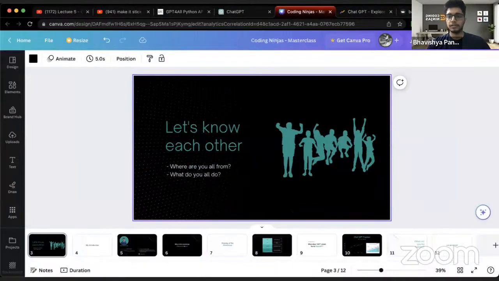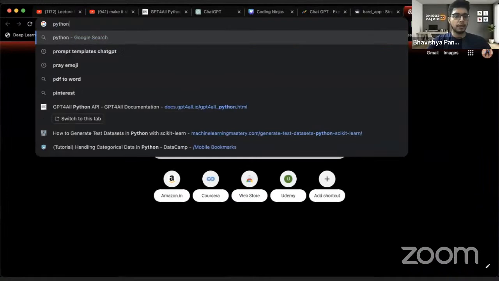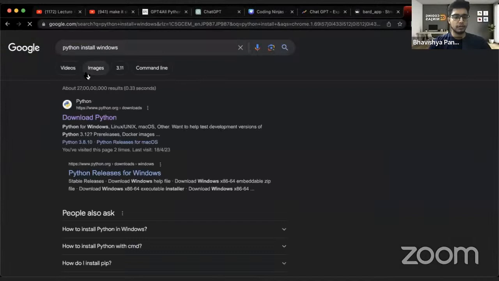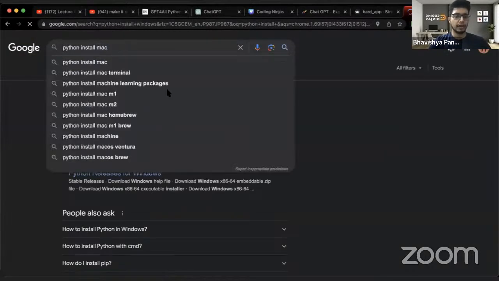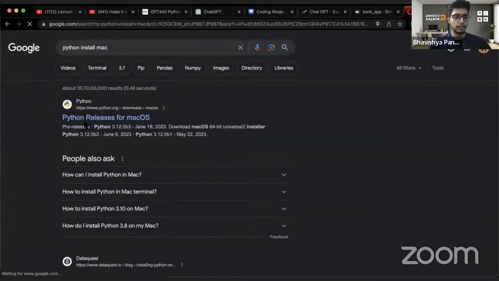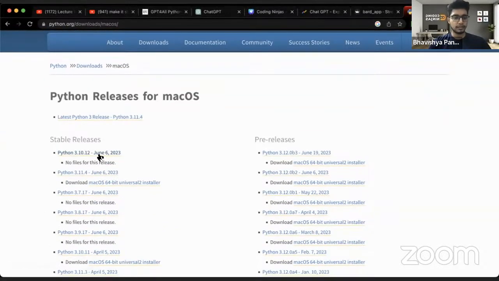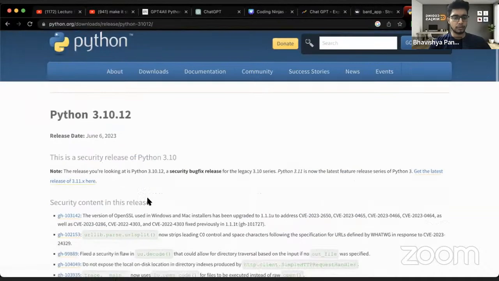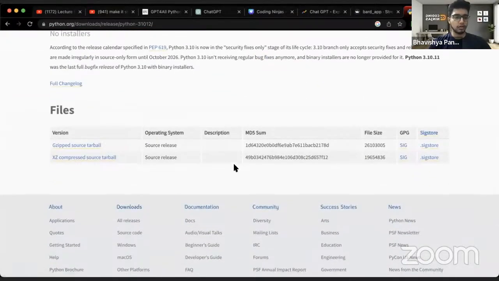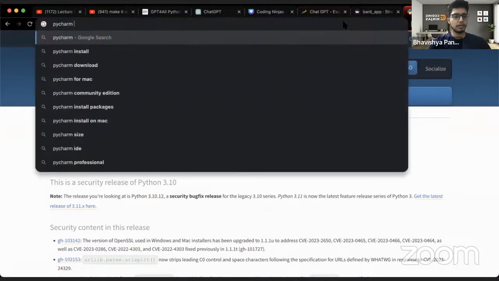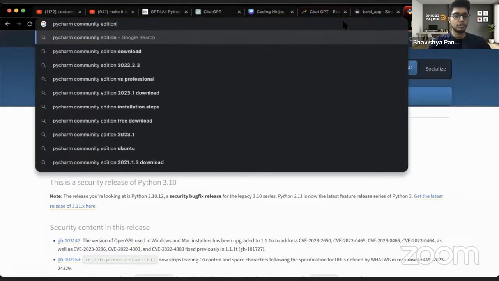You can just go to the Python install page. If it is Windows, then go for Windows. Mine is a Mac, so I'll go for Mac. Then go to the site, then install Python for whatever version you have. Let's say you want to go for this one. You can go and just install the version. Similarly, you can go for the PyCharm Community Edition download.